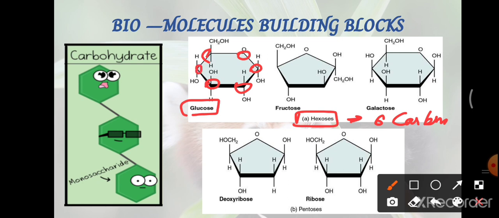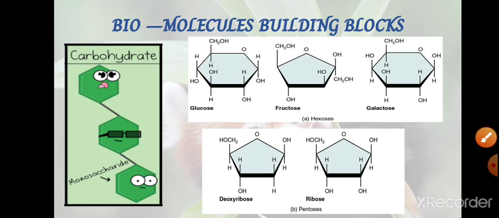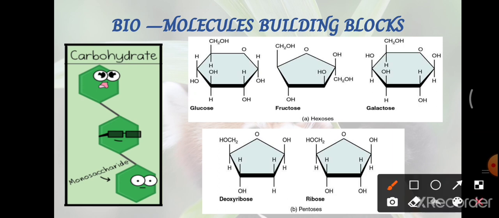Glucose is found in most of our food, fructose is present in the fruits we eat, and galactose is present in milk. These are examples of different kinds of sugar molecules present in our body.